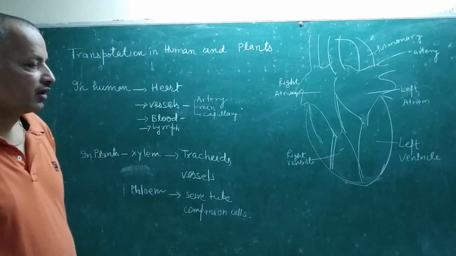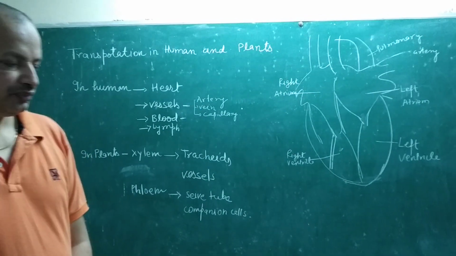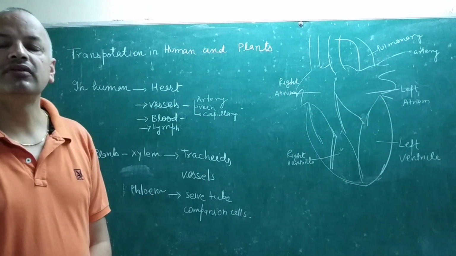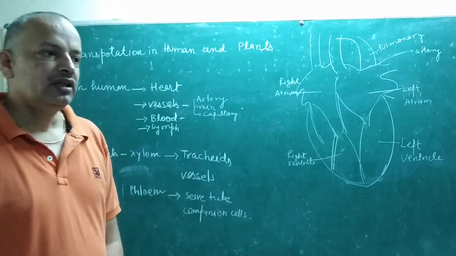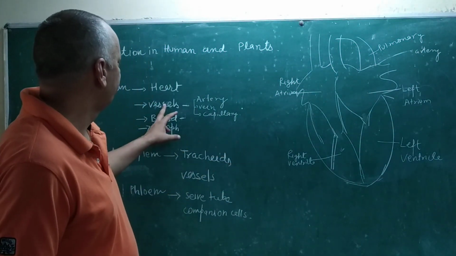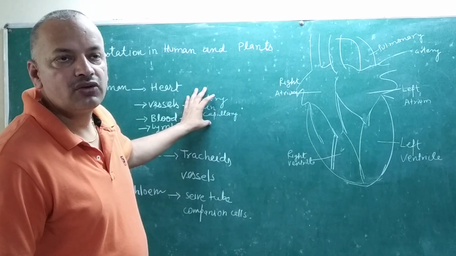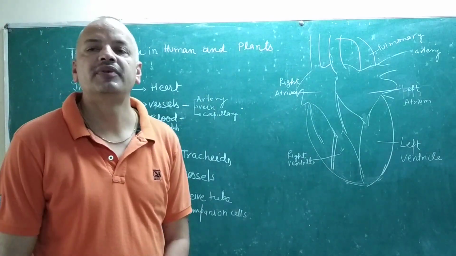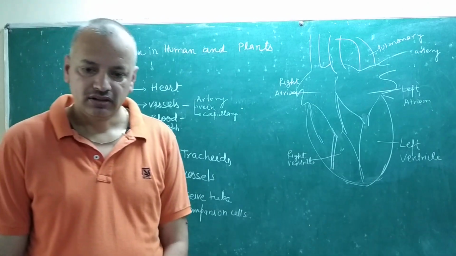So in the circulation of material inside the body of an organism, you have seen that the heart, vessels and blood work together. But what is lymph? Lymph is a liquid.